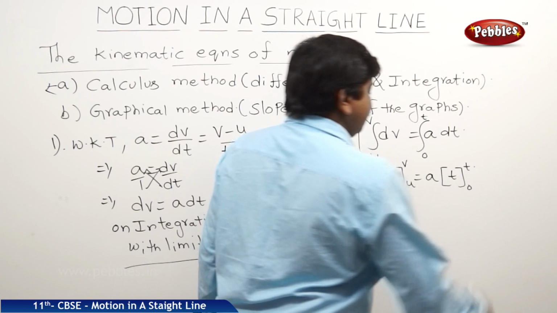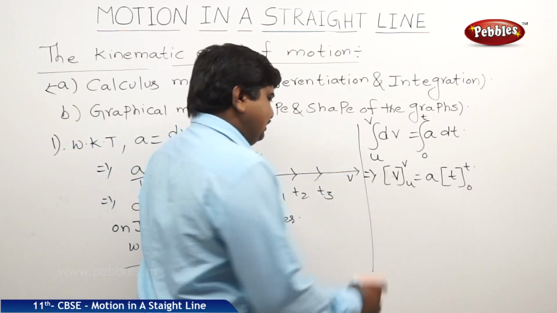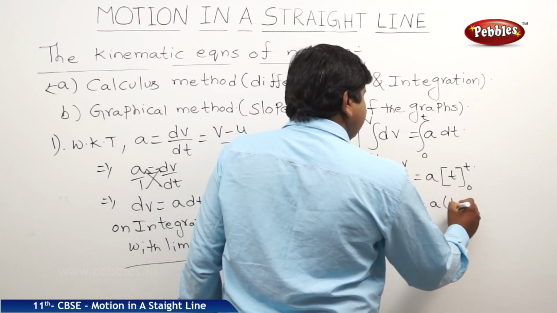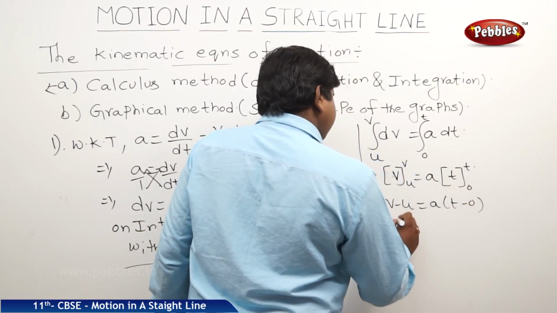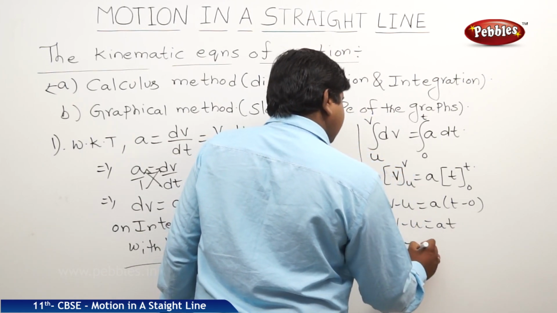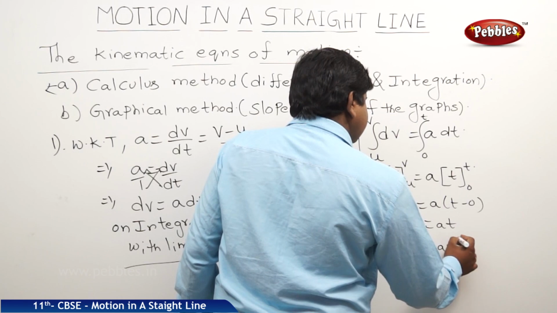So upper limit minus lower limit gives v minus u, equal to a into t minus 0. Therefore v minus u is equal to at. Therefore v is equal to u plus at.